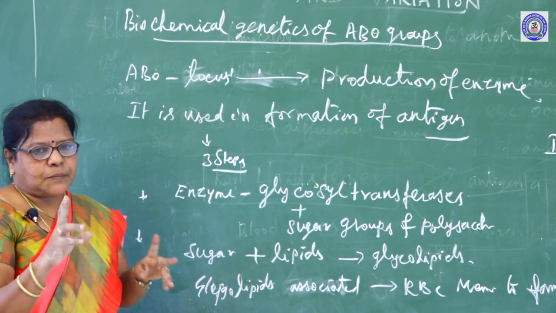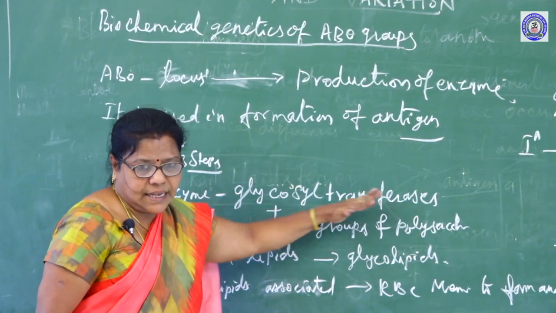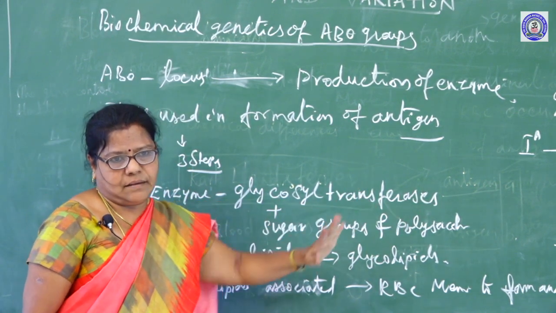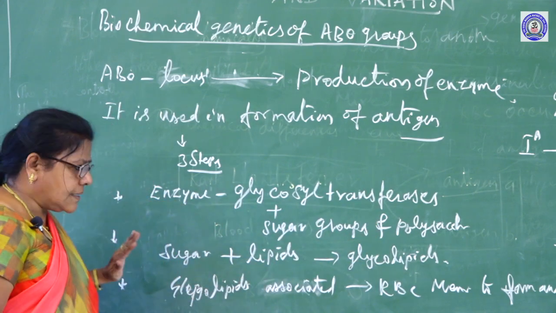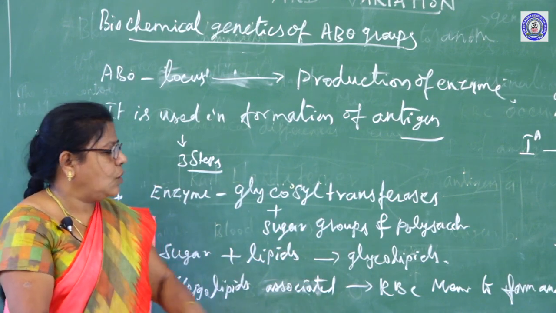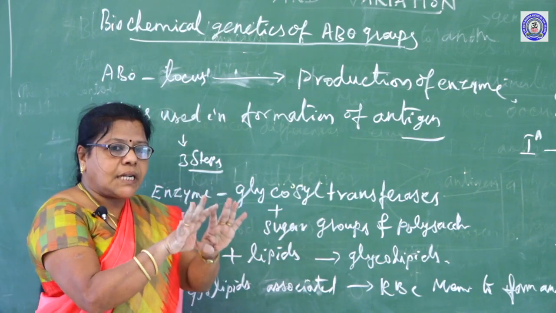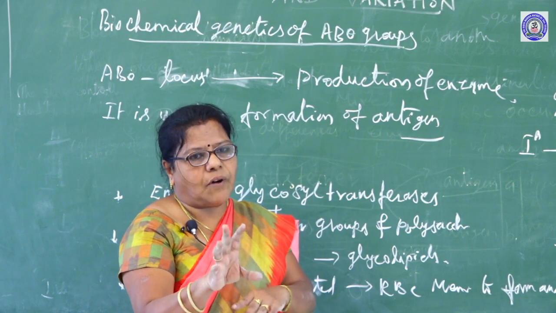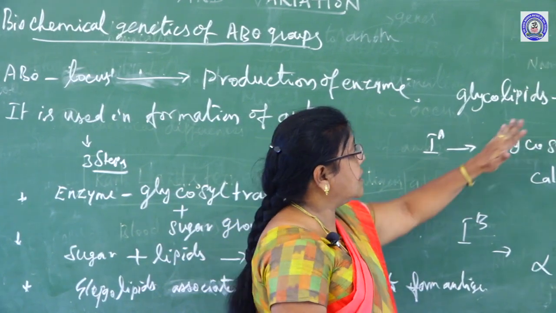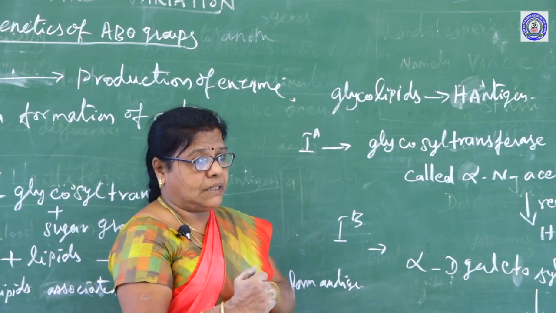This antigen production takes place in 3 steps. In the first step, the enzyme glycosyl transferase adds sugar groups to polysaccharides. In the second step, the sugar group of the polysaccharide is combined with lipids to form glycolipids. In the third step, these glycolipids are associated with the membrane of the RBC cells and form the antigen. These glycolipids are known as H antigens. In this way, antigen A and antigen B are formed in the human being's blood.